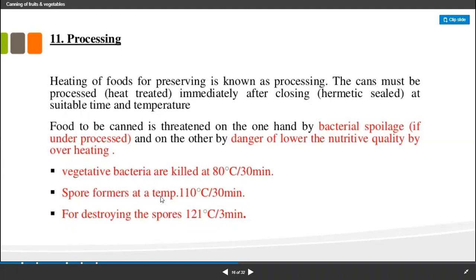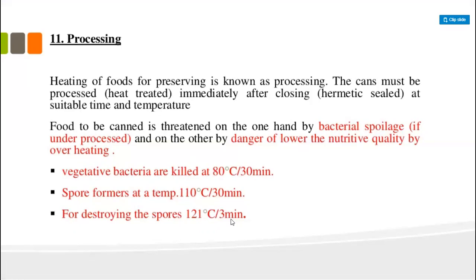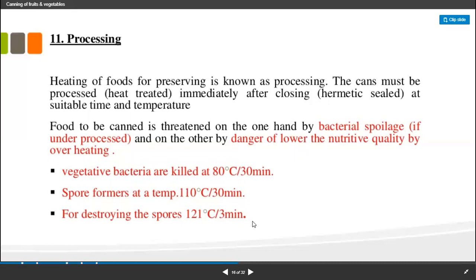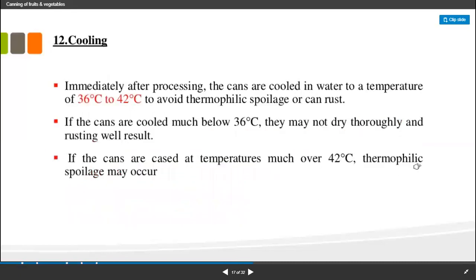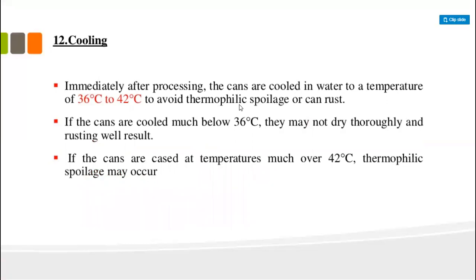Spore forming bacteria are killed at 110 degrees centigrade, and some destroying of spores is conducted at 121 degrees centigrade for 3 minutes. We use 121 degrees centigrade for 3 minutes so that the food material does not get disturbed. So this is the process of heating. After processing, we immediately transfer the food material to cooling.